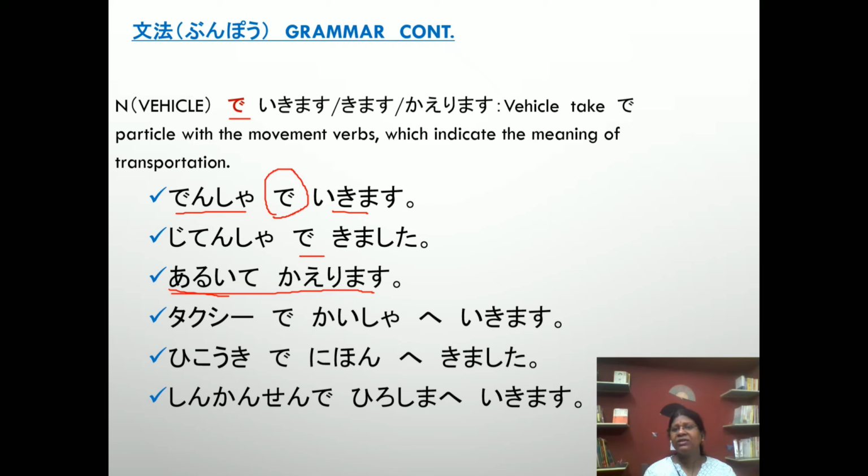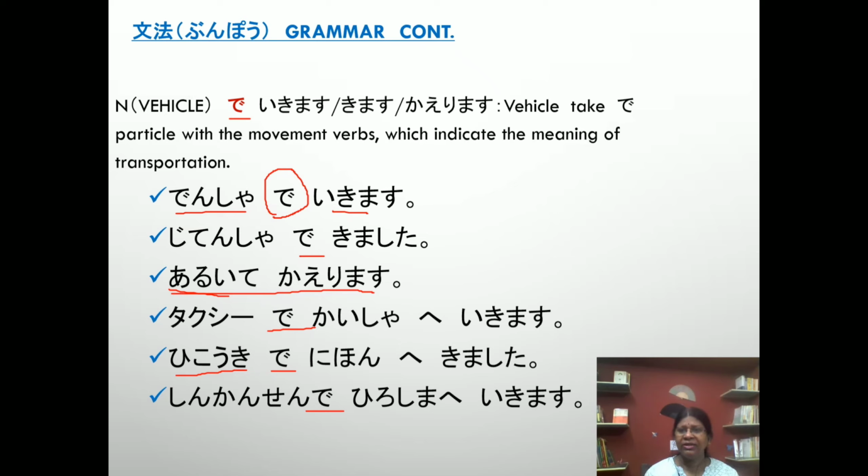Takushi de kaisha e ikimasu. I go to the company by taxi. Takushi de. Hikoki de Nihon e kimashita. I came to Japan by aeroplane or by flight, so it takes particle de. Shinkansen de Hiroshima e ikimasu. I go to Hiroshima by Shinkansen, bullet train. Okay.